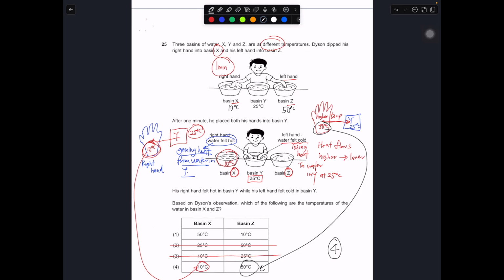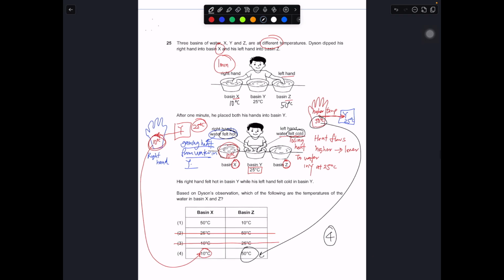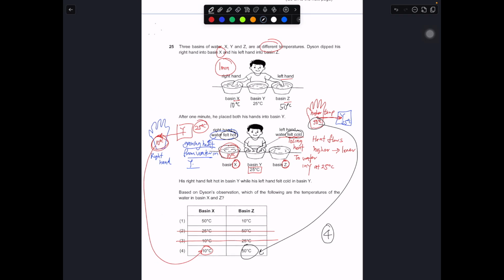Okay, so in this case, you need to use the idea of losing heat or gaining heat to actually tell where the heat transfer is. Then from there you should be able to tell what is the temperature of the basin in this case. So it's quite difficult. In this case, you have to think about how the heat is flowing from your hand to the basin.